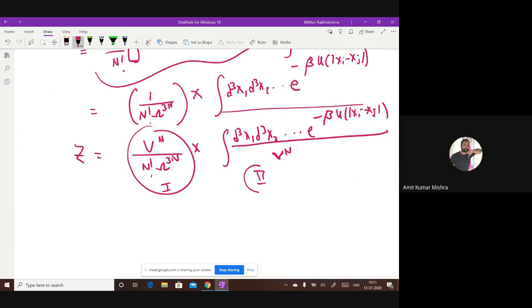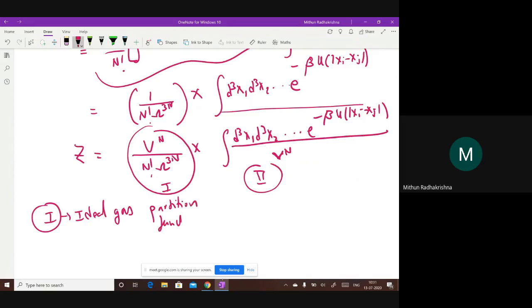This is the ideal gas case. So the first one is nothing but the ideal gas partition function. Okay, so remember this.